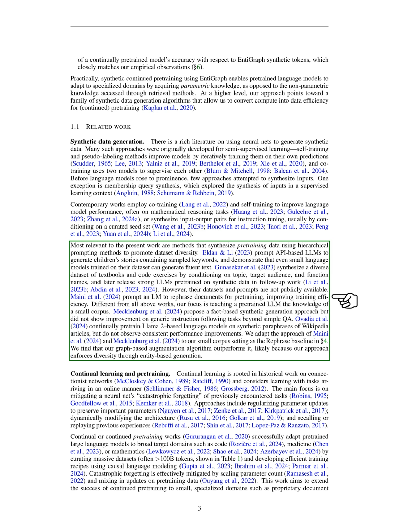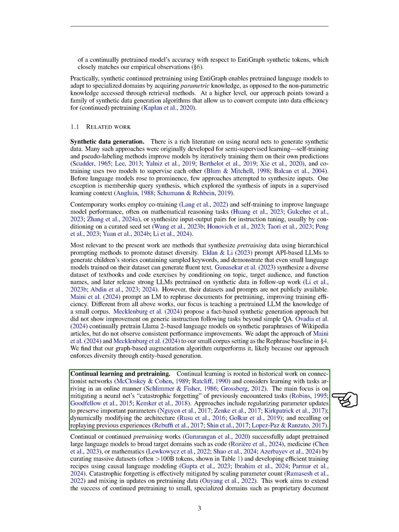While some methods propose fact-based synthetic generation, they do not show significant improvements in general instruction following tasks beyond simple question answering. Others have pre-trained models on synthetic paraphrases of Wikipedia articles but did not achieve consistent performance gains. We adapt these methods to our small corpus setting as a baseline and find that our graph-based augmentation algorithm performs better, likely due to its emphasis on diversity through entity-based generation.